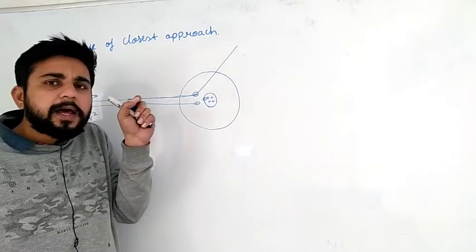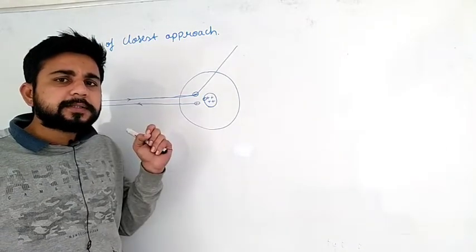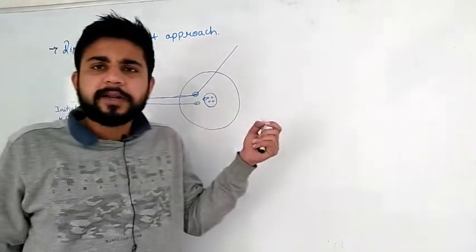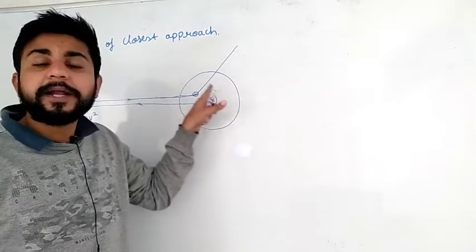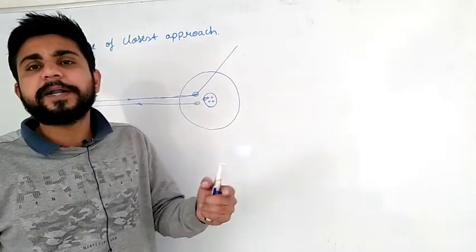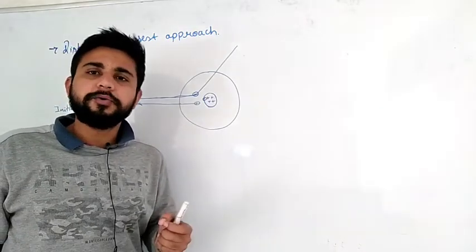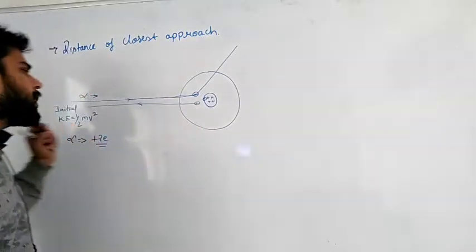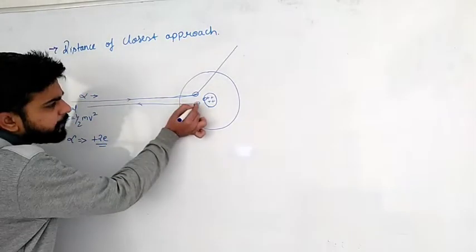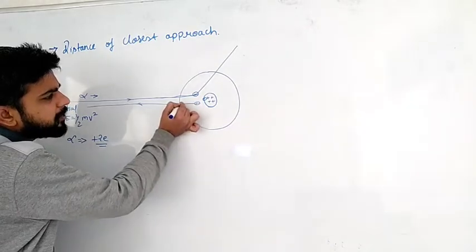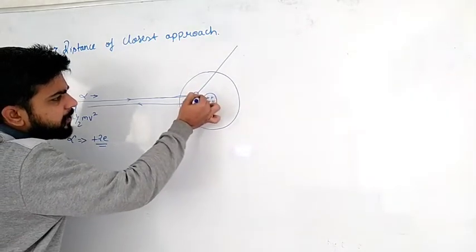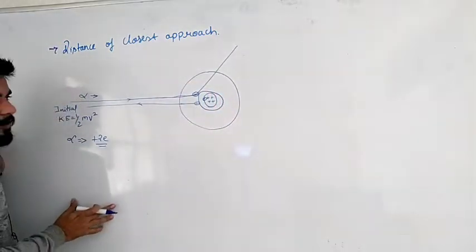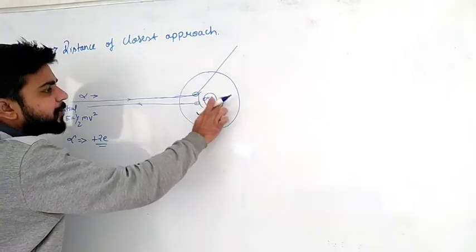Now this alpha particle is moving and reflecting back, which means there is a positively charged particle. Through this scattering experiment, they predicted that inside the atom, at the nucleus, there are positively charged particles called protons residing there. They predicted this almost correctly. Now, if it is repelling from this side, what can we predict by this experiment? We can predict the size of the nucleus, yes or no?